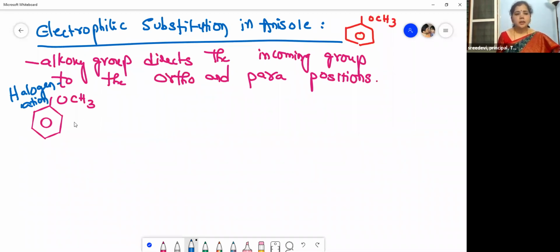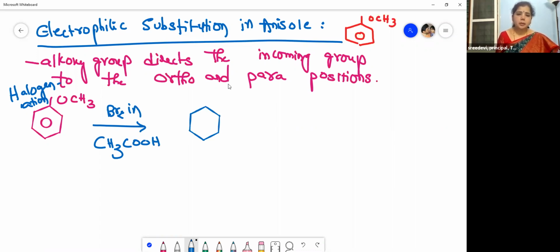Halogenation, the substitution of halogens. Bromine in the presence of ethanoic acid, that is acetic acid. So what do you get? The bromo group is substituted at the ortho and para positions. This is OCH3 and this is our bromo. So this is para bromo anisole.